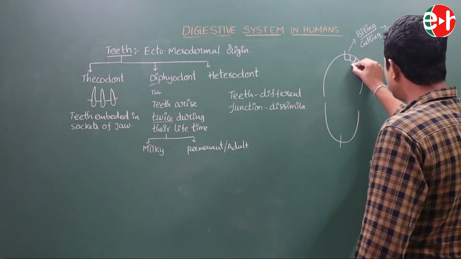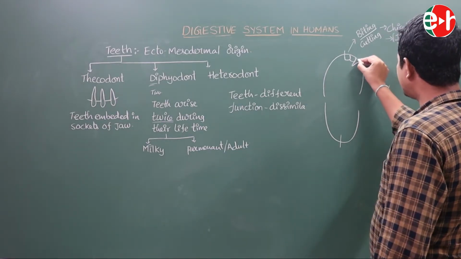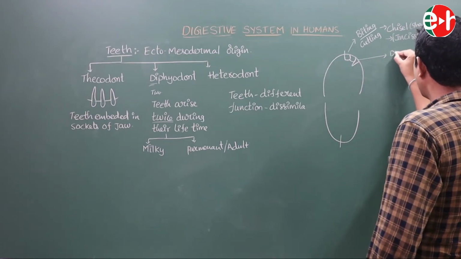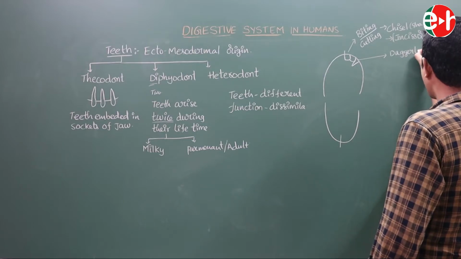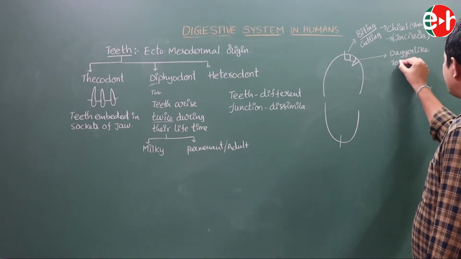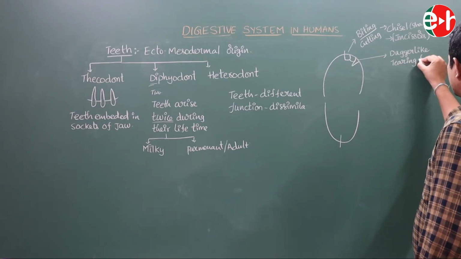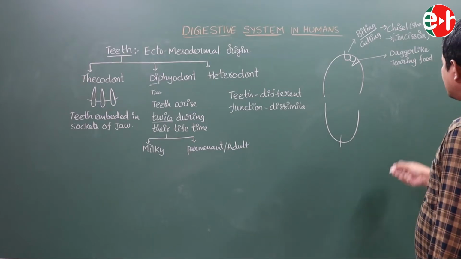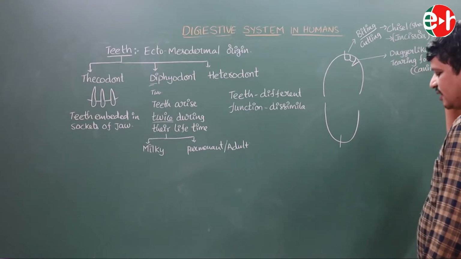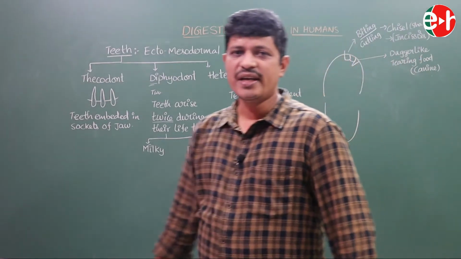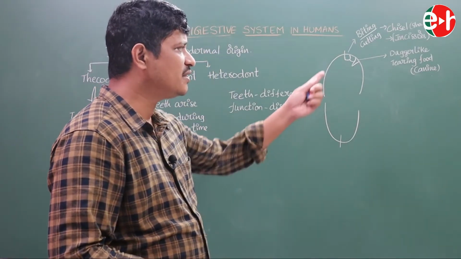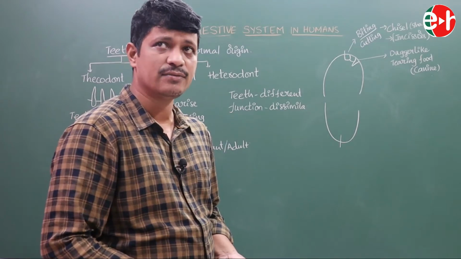Very next to this are very sharp, pointed teeth, dagger-like teeth, which help in tearing the food particles. This tooth is known as canines. So incisors help in cutting and biting of the food particles, whereas the canines help in tearing the food particles.